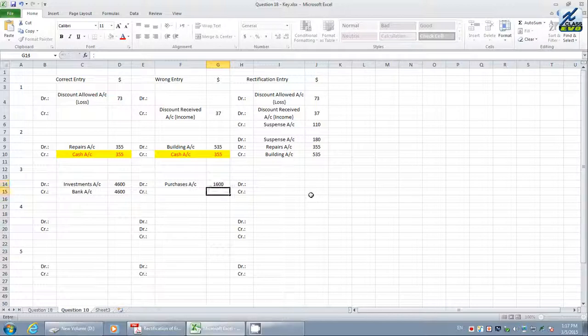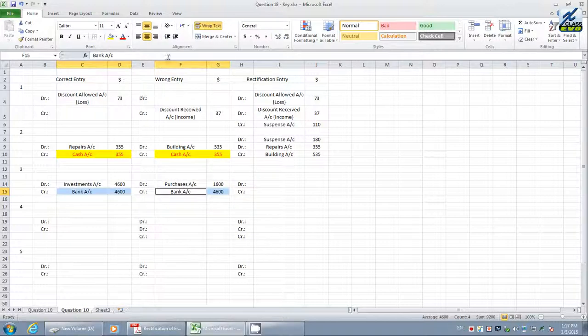1,600. But there is no mistake with respect to credit. That means bank is correct. Therefore I would like to change the color, saying that there is no error in posting pertaining to the bank transaction. But the account heading is different and the amount is also a mistake. Let us correct the mistake. How to rectify the mistake?